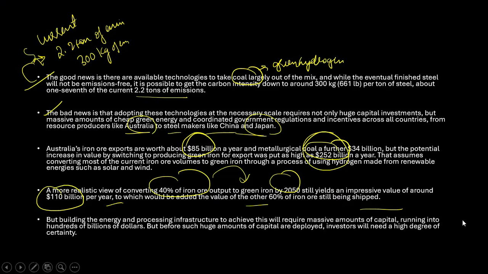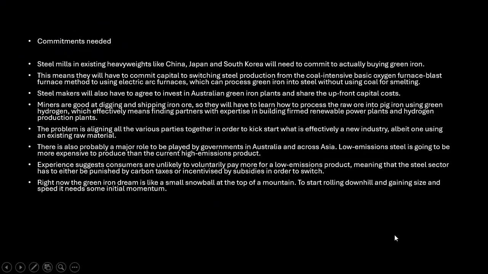So investors will think about this when they are investing in this kind of situation, right? So, commitments that are needed. We have to understand that steel mills in Japan, China, and South Korea must commit to buying green energy. These are some of the things, because they are producing a high amount of steel. So heavyweights like China, Japan, and Korea will have to commit that they will buy green iron.